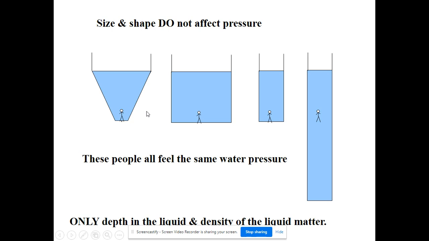So if we were taking a test, you would probably see a test question along these lines, which shows different people in different containers of water. The question would be, who feels the greater water pressure? Well, all 4 of these people would feel the same water pressure because they're in the same fluid, which is water. They're the same depth from the surface, and gravity is the same. So this is showing that the shape doesn't matter.